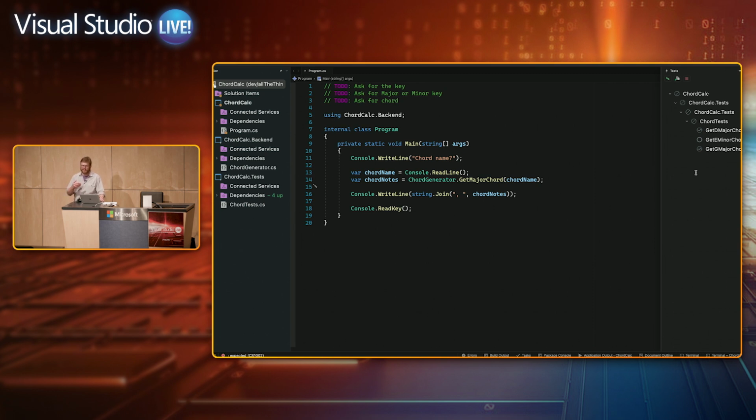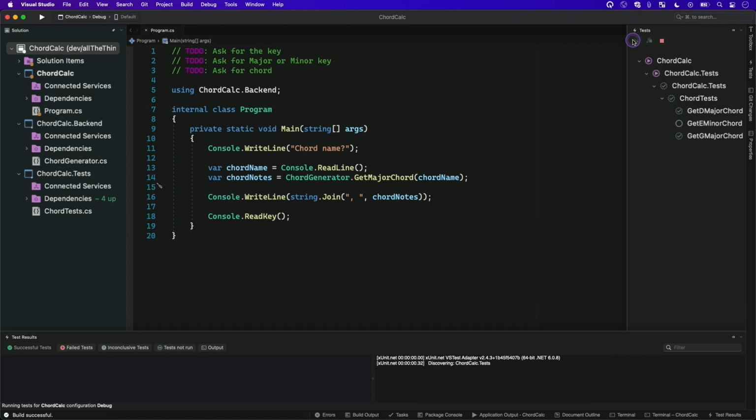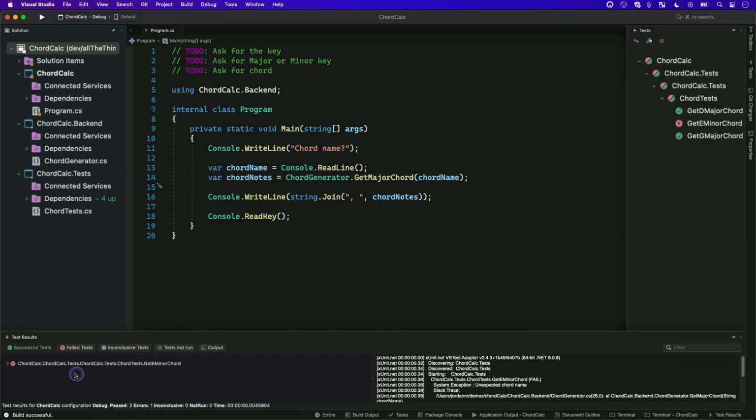But it helps me at the bare bones level of use the programming style I like, which is test-driven development, where you write your test first and it fails because you didn't actually implement all the code yet. You go write the backing code to make the test go green, and then you refactor as you see fit. So I like to back my code with unit tests. And so here I can run all these tests.